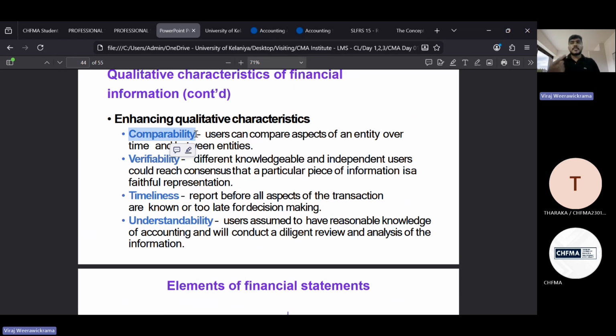So what you need to understand is that comparability means when you're providing information to the stakeholders, it should be comparable. They should be able to compare with other figures, the other competitive information. That's what it says about comparability. Now, on the face of the annual report or the financial statements, for each and every statement, you have seen that, right? Even in the notes, when they are providing schedules and other notes, they have mentioned the previous figures and industry averages. That's how the companies are maintaining these qualitative characteristics.